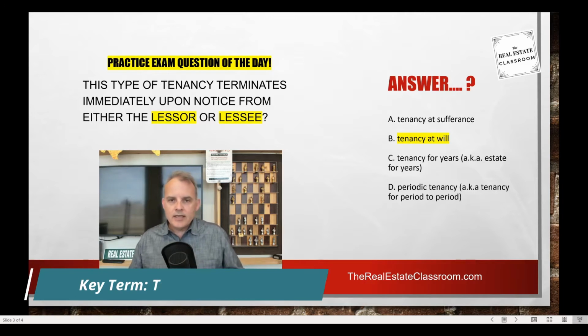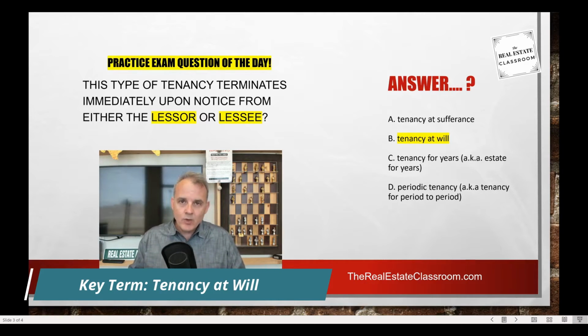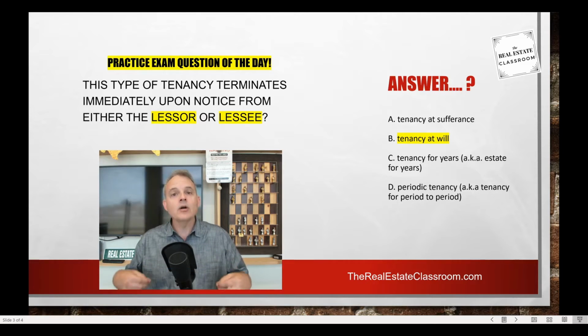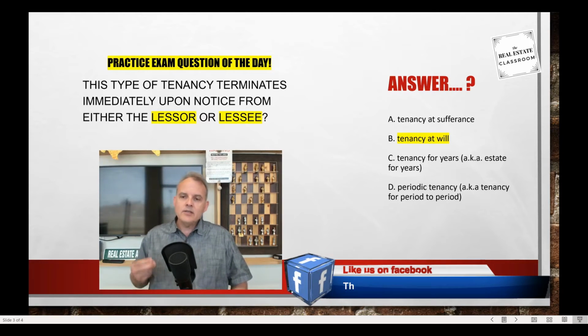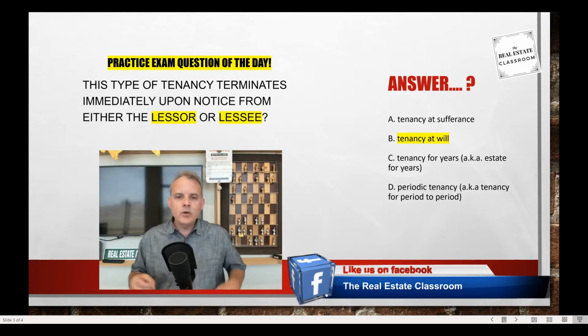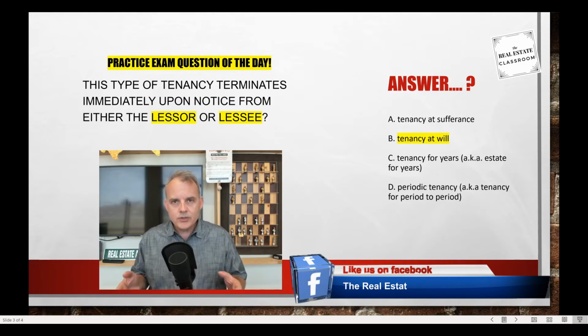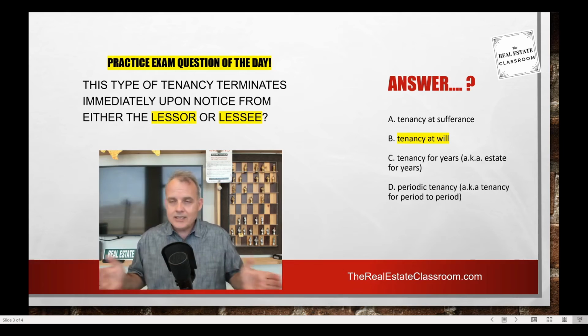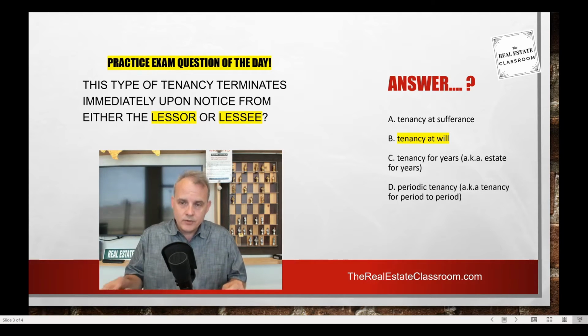Now, one of the things I like to do is go over the correct answer and why it's the correct answer, and then why the incorrect answers are not the correct answer. So let's take a look at tenancy at will. The root here is at will, right? So in this type of landlord-tenant relationship, either the landlord or the tenant at any time can give notice, and that notice immediately terminates their relationship, and the tenant would have to move. That's called tenancy at will.